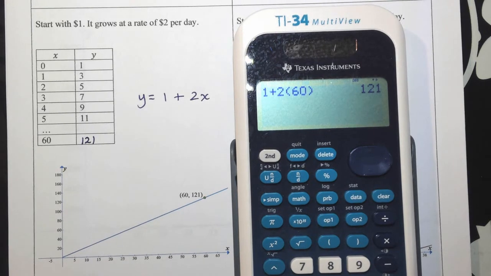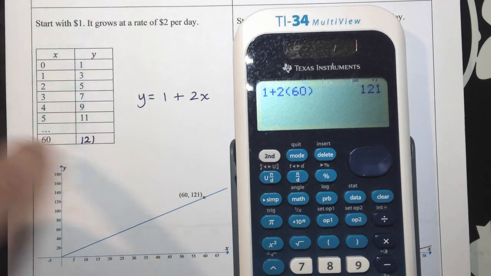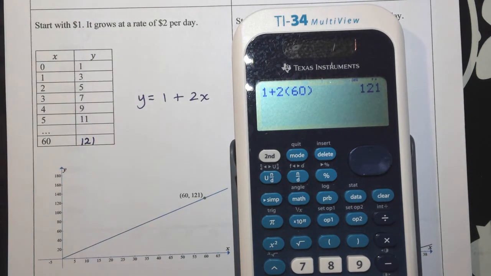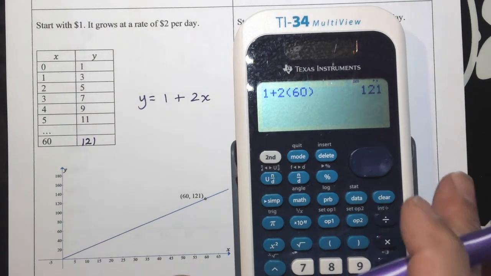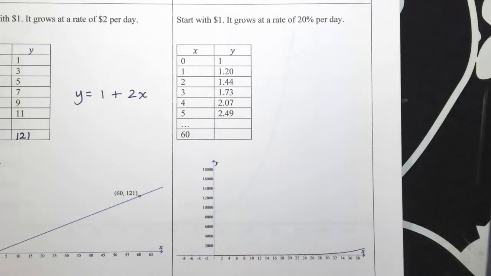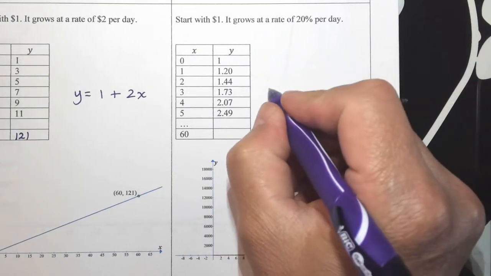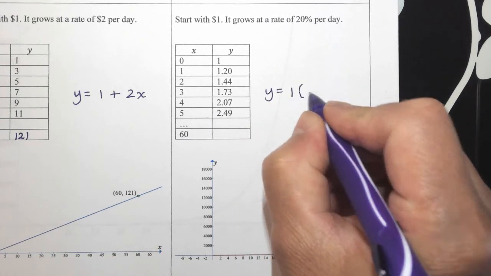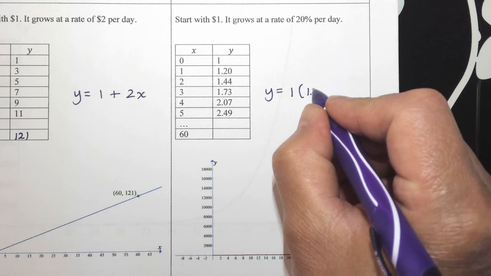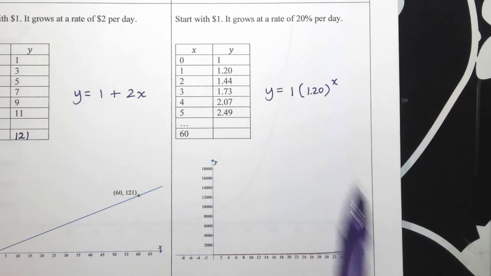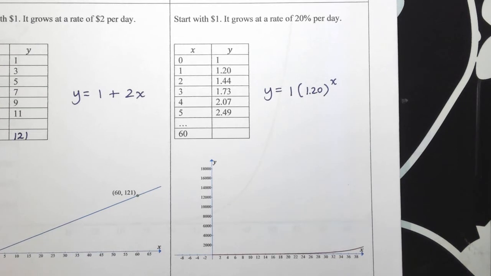Like I said, 90% of students, when we show them these type of problems, they go, oh dang, I'd much rather have this, because they don't understand what exponential growth means. And the equation for this one is 1 times 1.20 to the power of x. So it's exponential, there's an exponent.